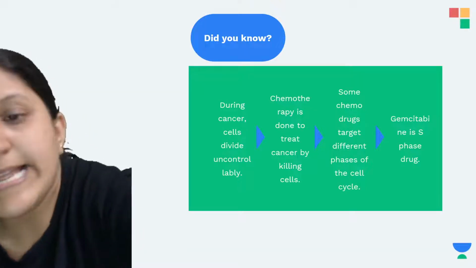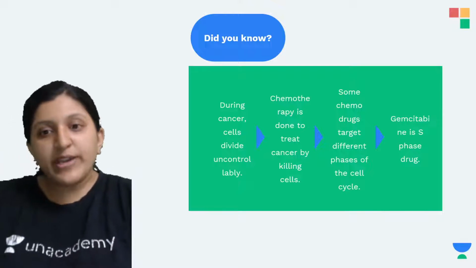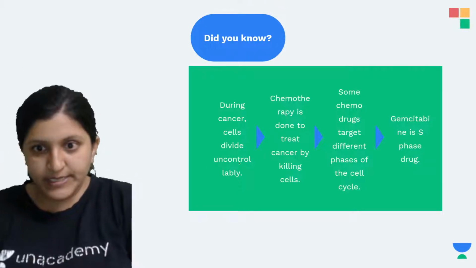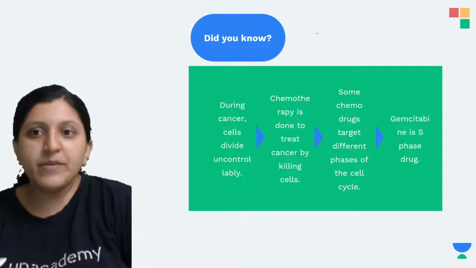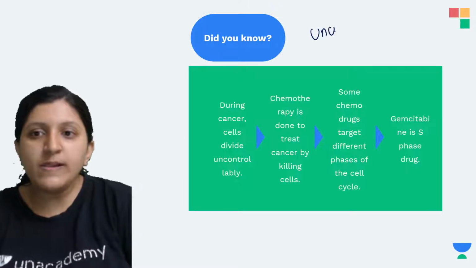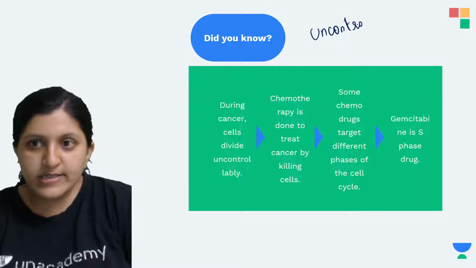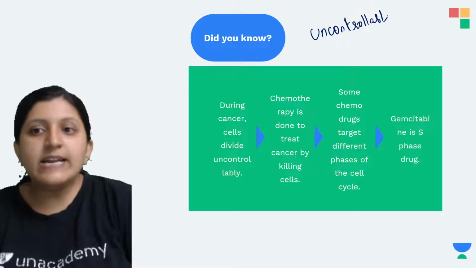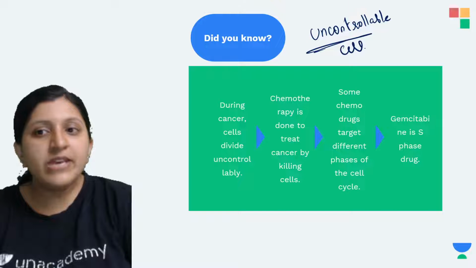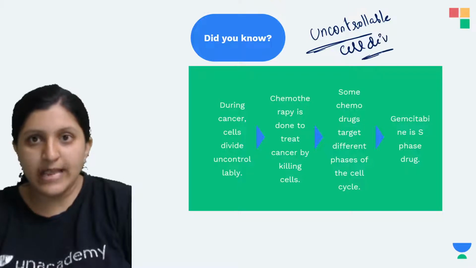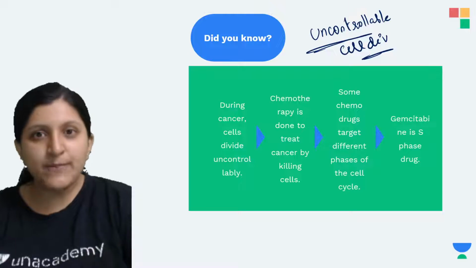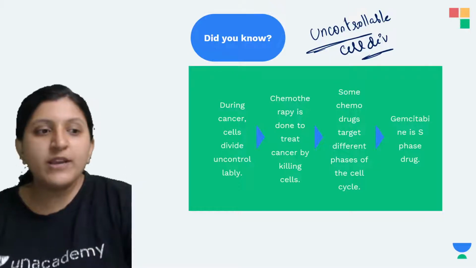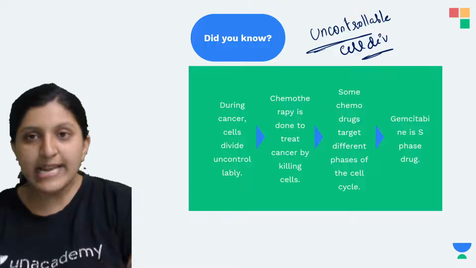Okay, so let's see this part. So now during cancer, cells will divide uncontrollably. So basically, when we mention cancer, it means uncontrollable cell division, which we can see in a cancerous cell. Usually when a cell is there, there is a limit. Depending on the requirement, we usually see cell division.